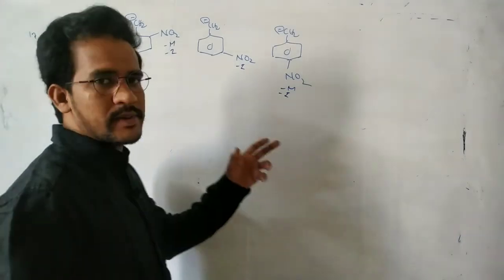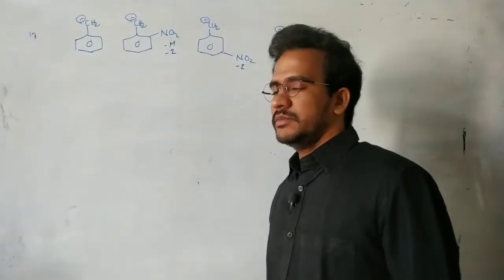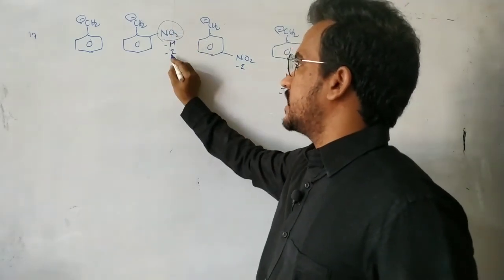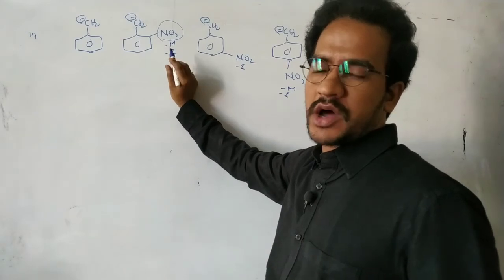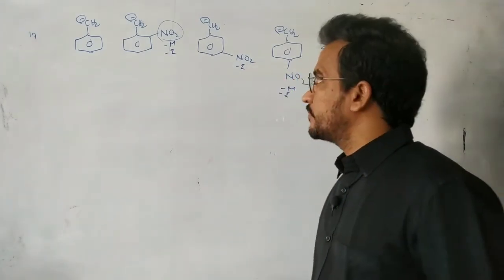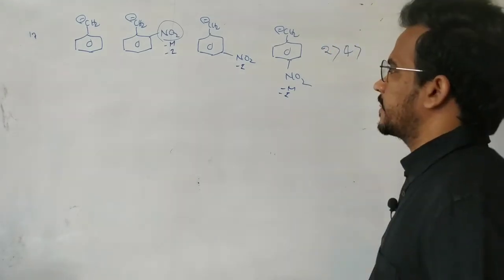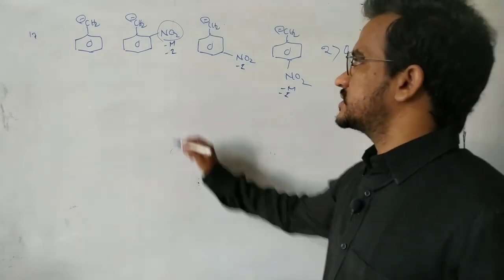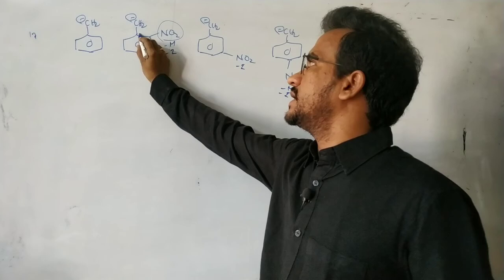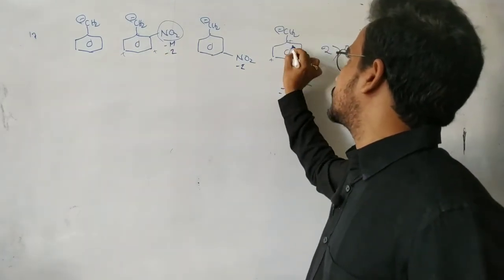That means at the ortho and para positions, these carbanions are most stabilized by the minus M effect. And moreover, the minus I effect is higher when the NO2 group is attached at the ortho position. So here 2 is more stable because of more minus I effect. And next, in this case, minus I effect is less, so the fourth one is more stable. So first, here more minus I effect and minus M. Minus M is equally working because it increases the positive charge at ortho and para positions.